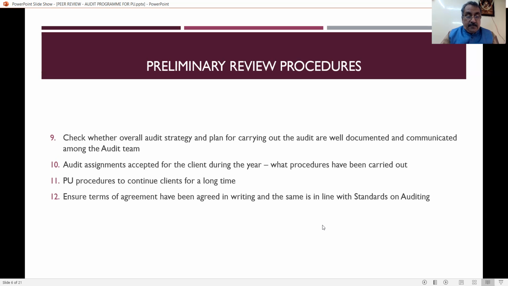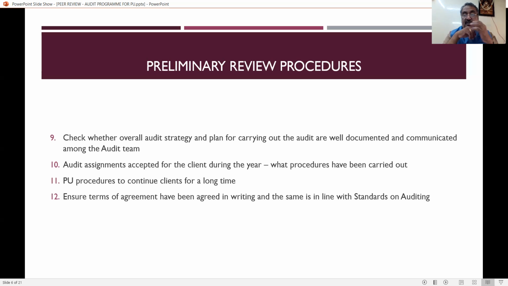The next points are to check whether the overall audit strategy and plan for carrying out the audit are well documented and communicated among the audit team. So here the strategy is there, the plan is there, and both have to be communicated to the audit team. To communicate the same, both have to be properly documented. Whether the same is there or not has to be reviewed by the peer reviewer. Then what are the new audit assignments accepted during the year? That is, audit assignments accepted for the client during the year.